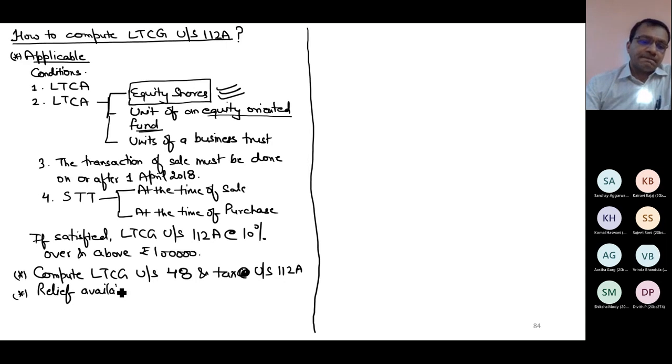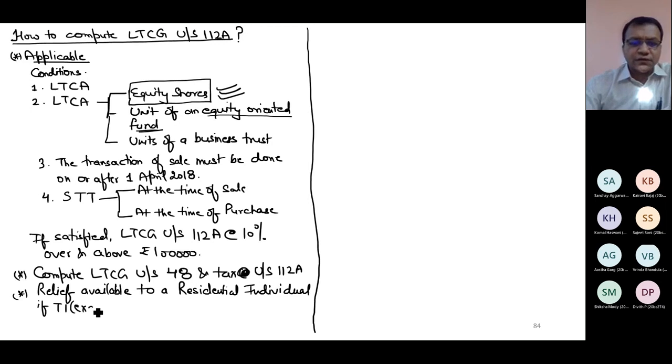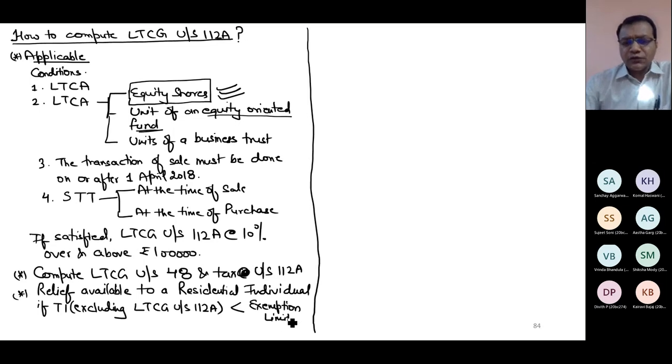Relief available to a resident individual if total income, same just like section 112, if total income excluding LTCG of section 112A is less than the exemption limit. Same relief I have discussed in section 112. Now you will apply the same concept for 112A.